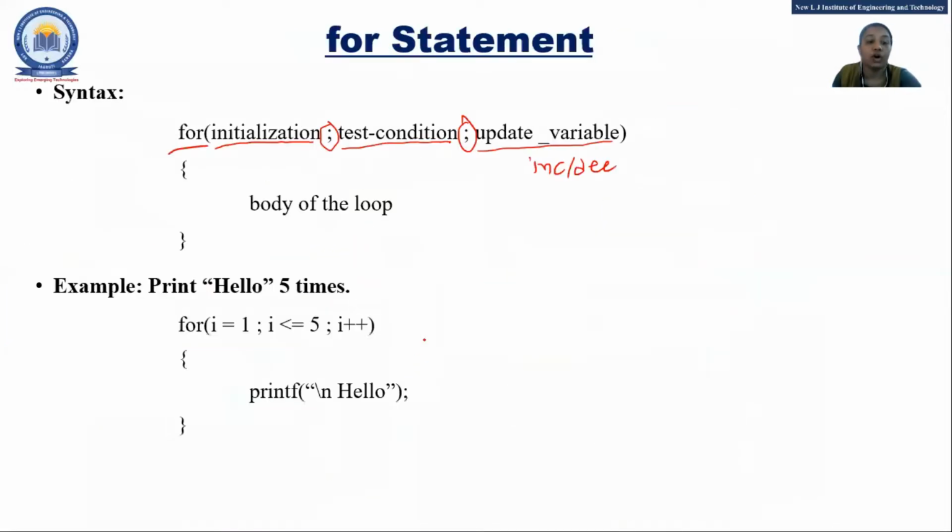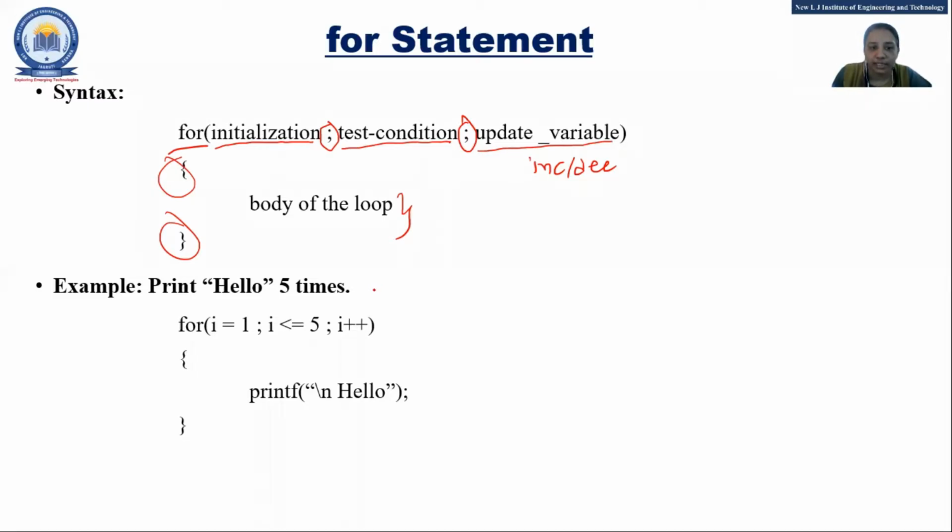Okay, so that is called what? Body of the loop. And it is written in what? Curly bracket, compulsory. If there is only one statement, curly bracket is not required, but if there is more than one statement in a loop, then curly bracket is required. Same like an if statement. Fine. Any doubt in the syntax?